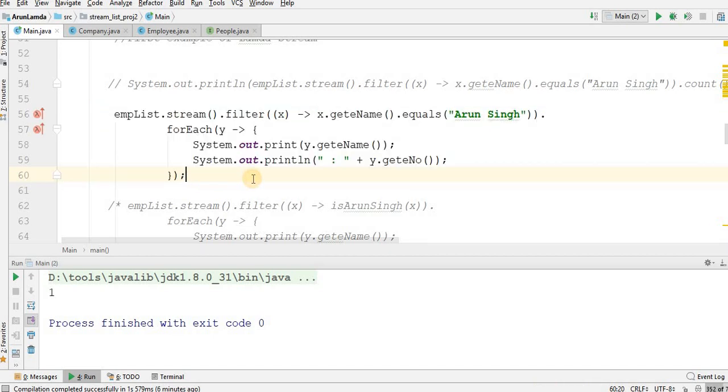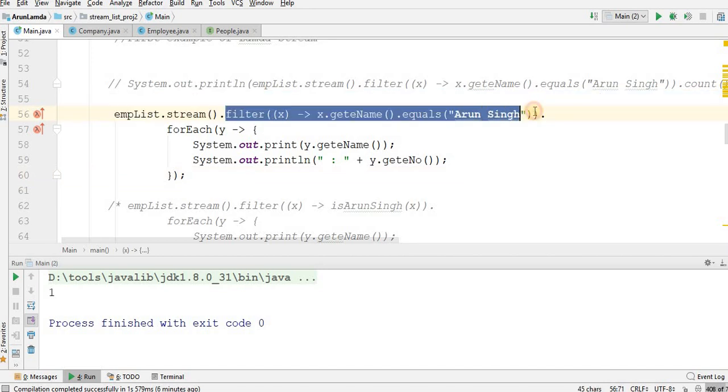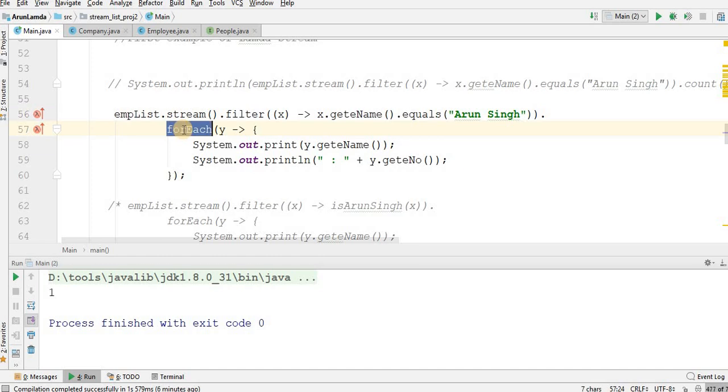What I am doing here again, I have this employee list. I am streaming this and putting the same filter method here. But after the filter method, I am not counting it. I have put a forEach here, which is not an intermediate operation. It is a terminal operation which will bring the result from there.